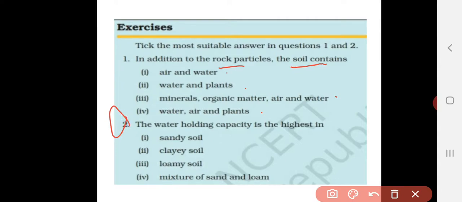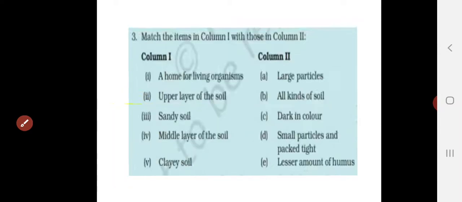Second question, the water holding capacity is the highest in. We know that each soil has a different type of water holding capacity. So this may vary in each soil. The options here are given as sandy soil, clayey soil, loamy soil, mixture of sand and loam. So which can hold the water in the highest amount? Think wisely and choose the right answer.